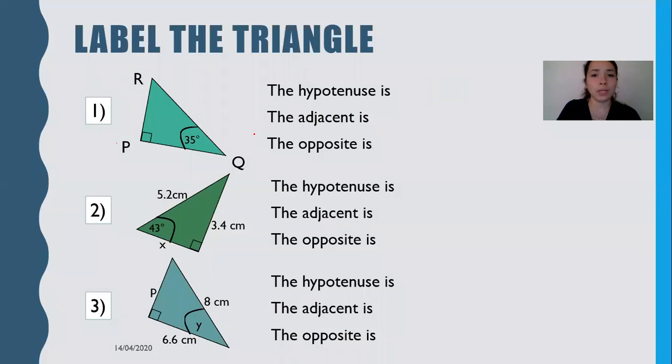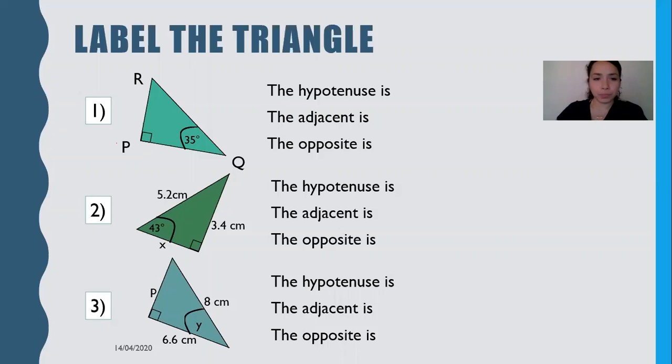So when it comes to labeling the triangle, this is where I want to give you guys some time to practice. So what I'm going to do is I'll go over number 1 with you. And then for numbers 2 and 3, I want you to use the chat feature to type in the response as we go along. Okay? So for question number 1, the hypotenuse is.